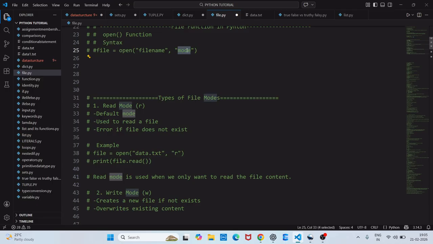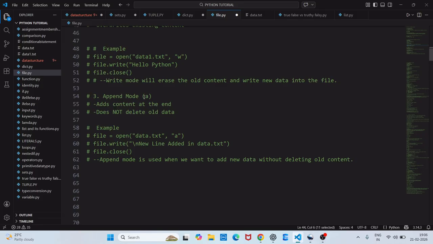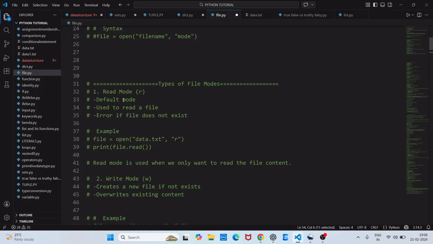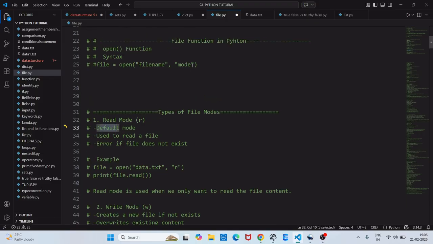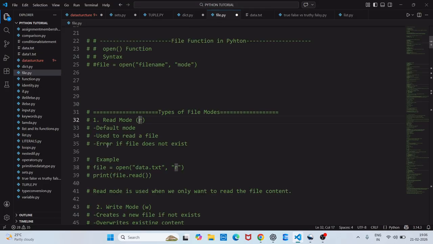Since we have talked about the mode, there are three different types of modes in Python files. The first one is read mode, the second one is write mode, and the third one is append mode. Clear? First we'll start with read mode. It is the default mode. If you don't pass any mode here, it will take read mode. It is used to read a file. For example, you have a data.txt. Once I pass read, it will just open and read the file. Clear? It will throw an error if the file does not exist.